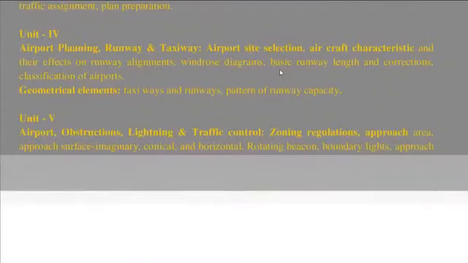If we see the last two units, then the fourth unit majorly focuses on airport planning: how we have to select the site for the airport, what the different characteristics of the aircraft are, and along with it, what the basic requirements are for the construction of a runway, along with the wind direction that comes under the windrose diagram, and what the length requirement is. Along with that, we should also know about the taxiways, how you are going to connect the taxiways with the runway, and what the pattern capacity for the runway will be.